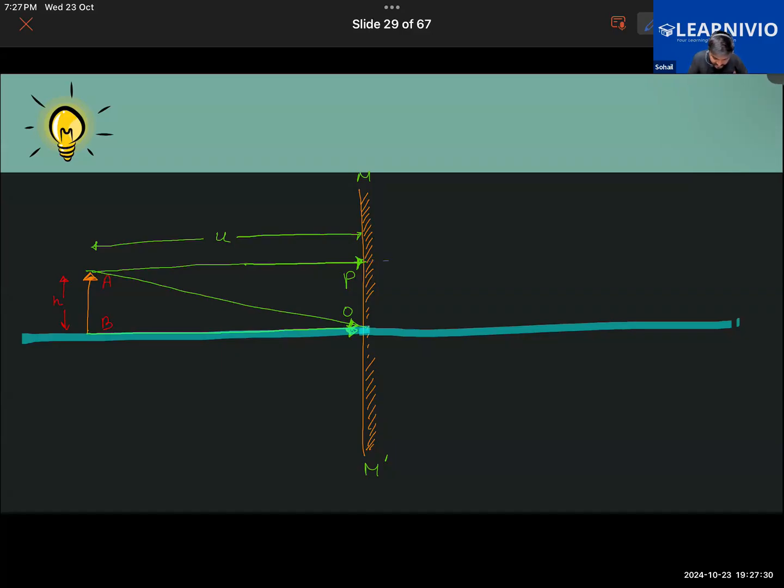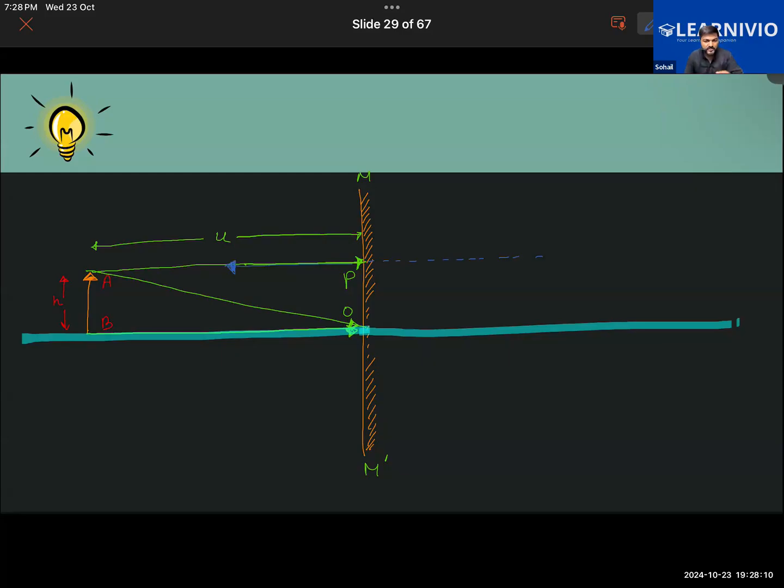Let's first draw some imaginary lines. The dotted lines which I'm drawing are imaginary lines. Why? Because the light rays are not actually passing through the mirror. Do the light rays pass through the mirror? No. They will be getting reflected back. As the light ray falls onto the surface of the mirror directly, perpendicularly, it will get reflected back into the same direction from which it came. Getting it? What I'm trying to say here?